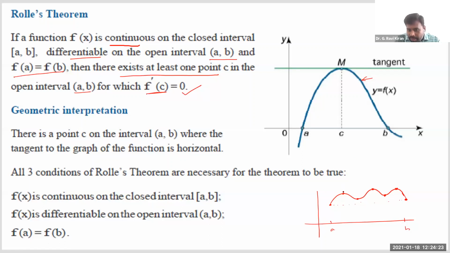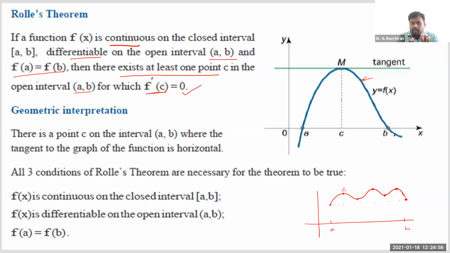When I say slope at that point, that is the instantaneous rate of change. So Rolle's theorem says when a function follows all these conditions, there exists at least one point within the interval (a, b) where the instantaneous rate of change will be equal to 0. If you calculate the average change, it may be something else.